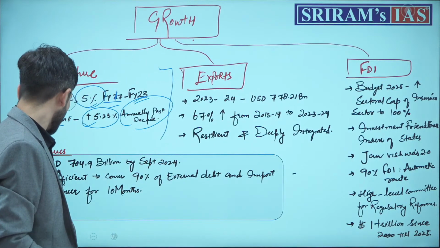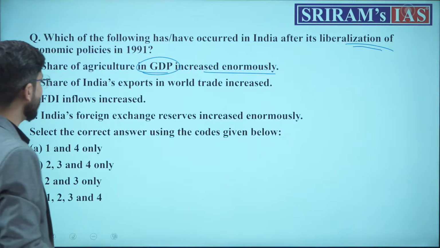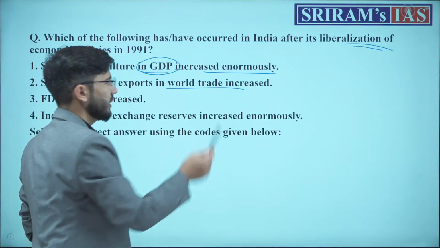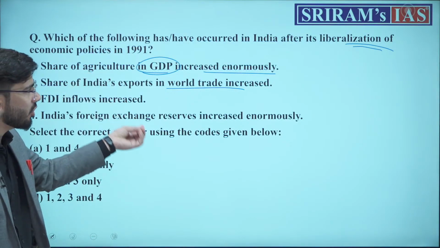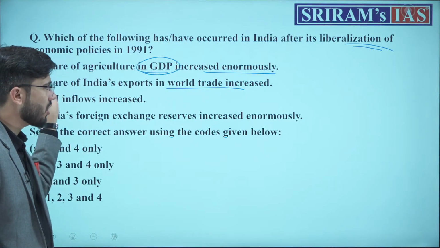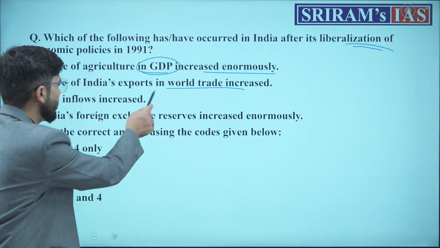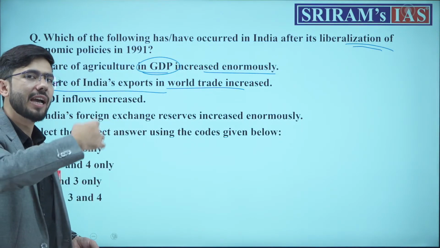Second, UPSC asked: the share of India's exports in world trade has increased. Yes, India's exports in world trade have increased. How much percent? Has it increased enormously or excessively? Nothing such is mentioned in this option. This is a plain statement which says that just an increase in exports has been there.